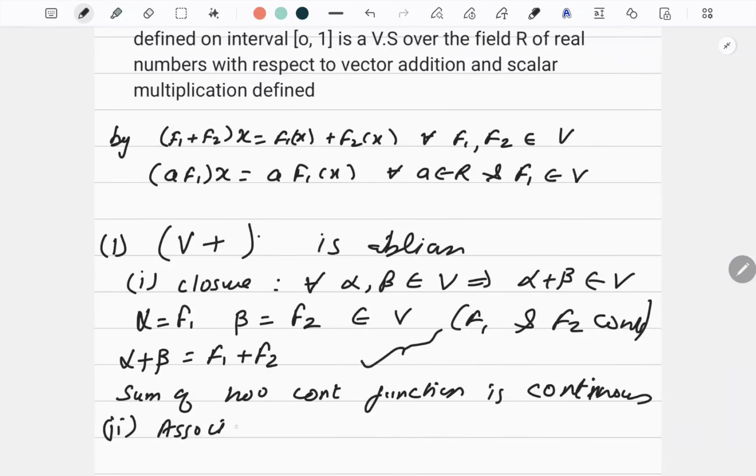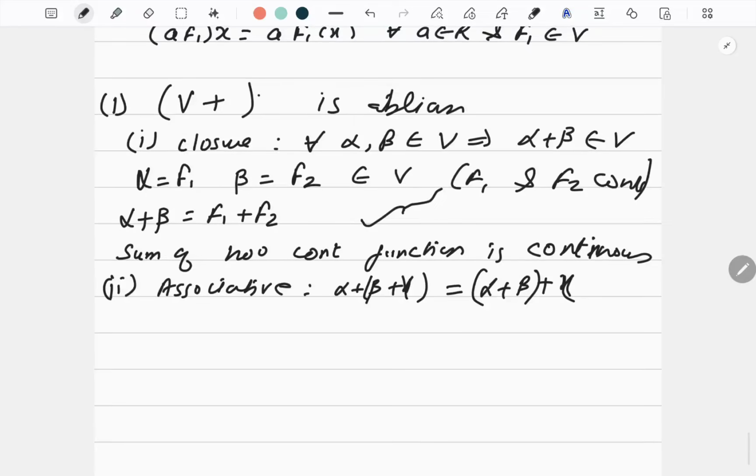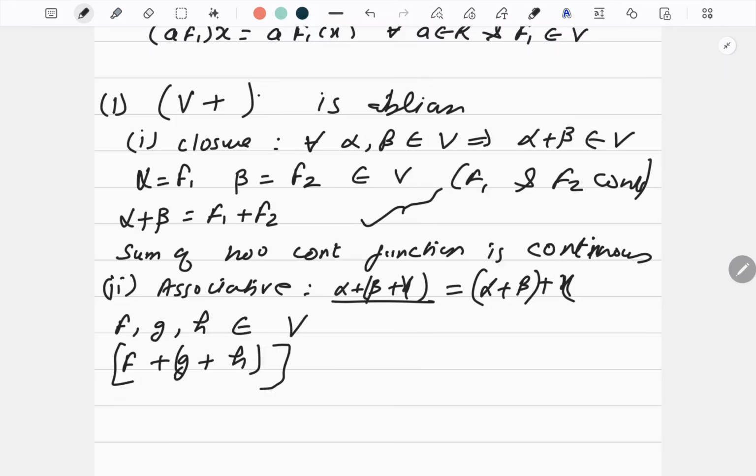associative. Right? So again, list out the property first. This is a very good habit if you do this. Now let us prove this associative property. So let me take F, G and H. Let them belong to V. Means F, G, H are continuous functions. So since I always do alpha, I have to start the associative property. Let us start like this. F plus G plus H. Same way I have written.